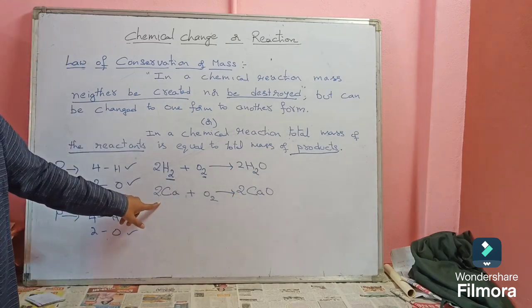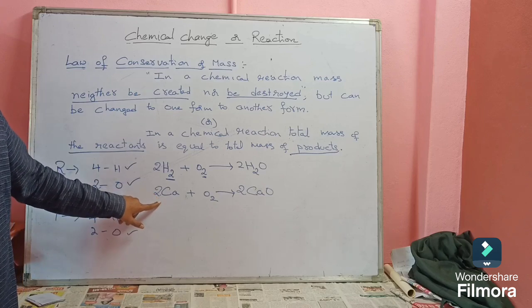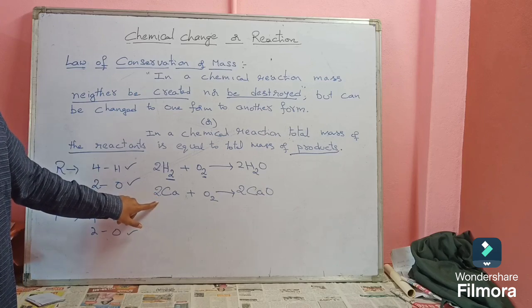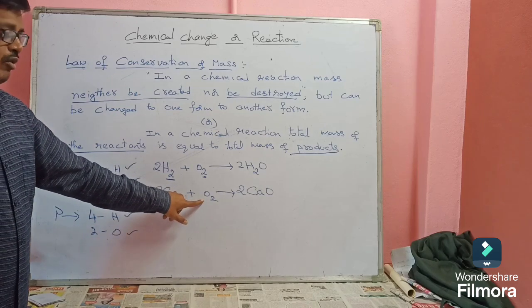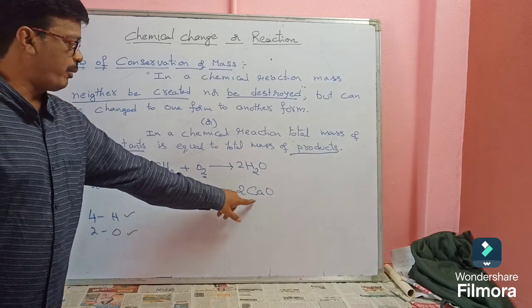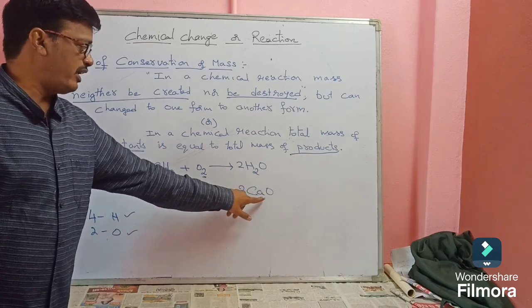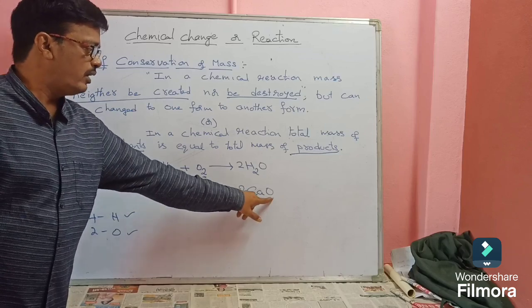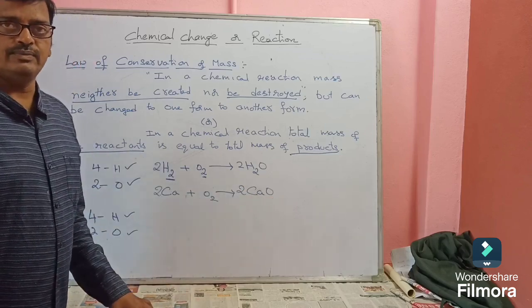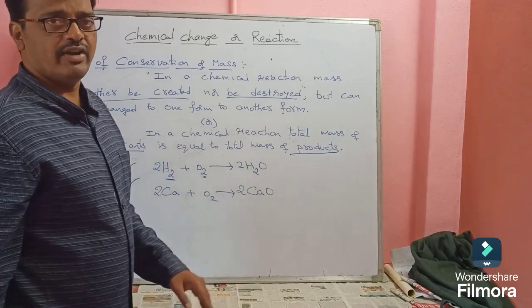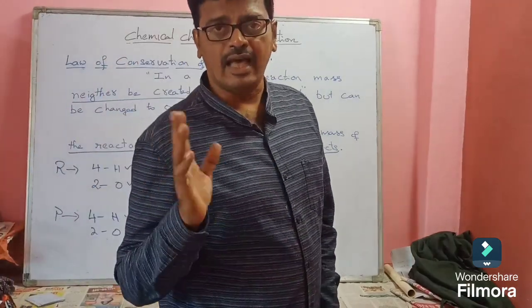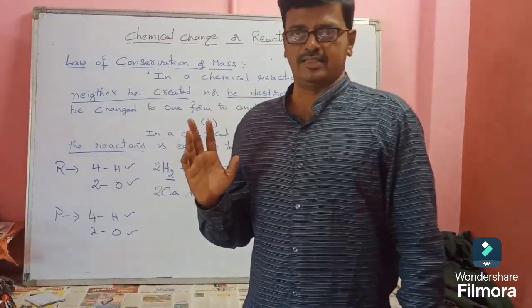So here on the LHS, how many calcium atoms are there? 2. Oxygens are how many? 2. And on the product side, RHS, how many calciums are there? 1 into 2, 2. And oxygens also 2. Okay. So everyone understand? This is the law of conservation of mass.